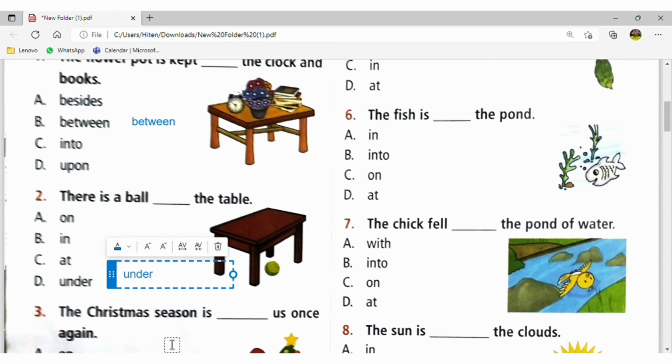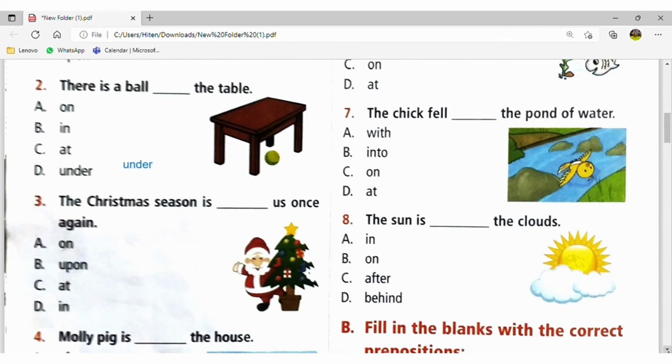So here the third question is: the Christmas season is, fill in the blanks, us once again. So here I will use upon. Why have I used upon here? Because upon is generally used when one event is completed and the next event is going to happen. For example, upon declaration of my result I am going to Mumbai.